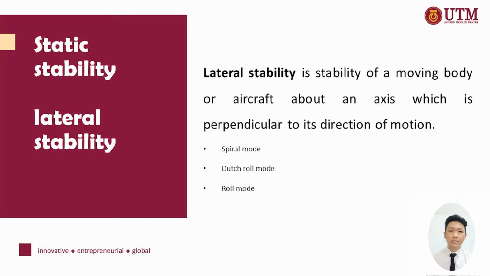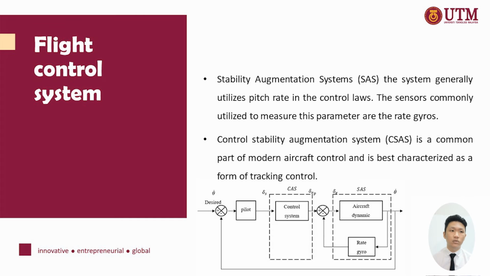Lateral stability is the stability of a moving body or aircraft about an axis which is parallel to its direction of motion. In lateral stability, there are three flying modes: first, spiral mode, second, dutch roll mode, and also the roll mode. Flight control system. There are two flight control systems.